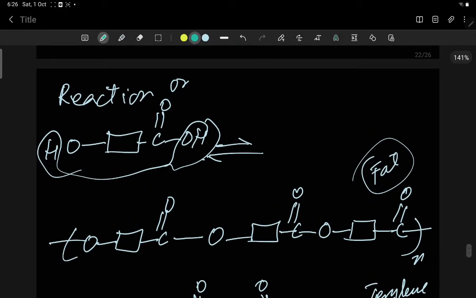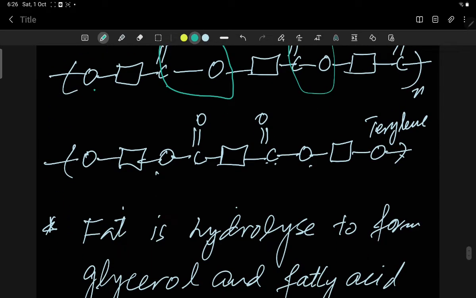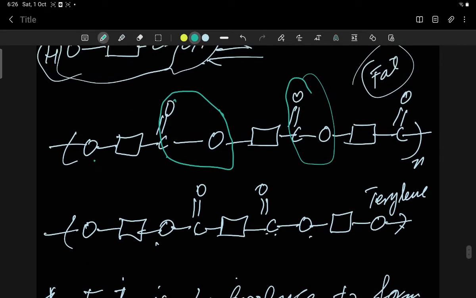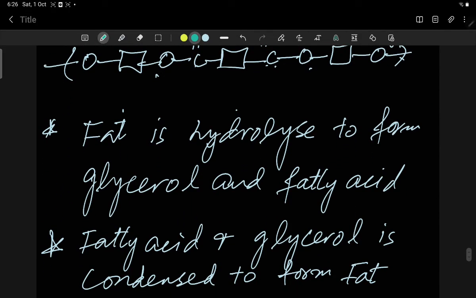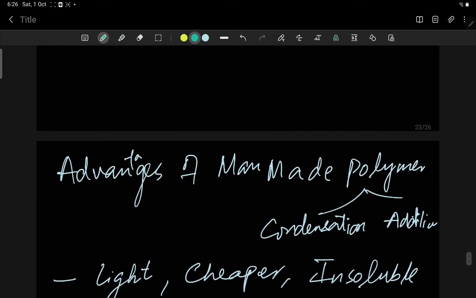You know that these reactions are also written in your syllabus and in your exam. The long chain of this molecule is written like this. So in this way we can write down O C double bond O, the same, but the linkage is same. The linkage of polyester and fat is same. So this is the ester linkage. Fat is hydrolyzed to form glycerol and fatty acid, while fatty acid and glycerol are condensed to form fat.